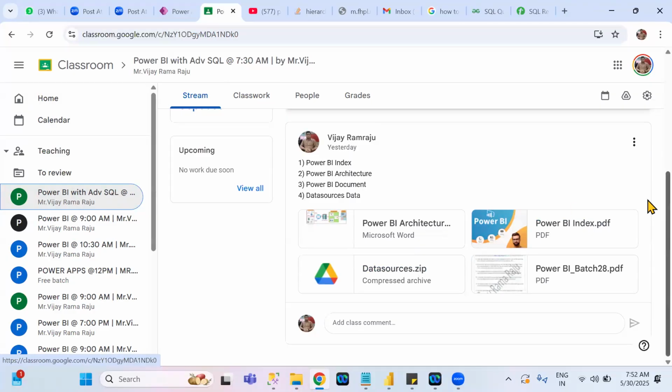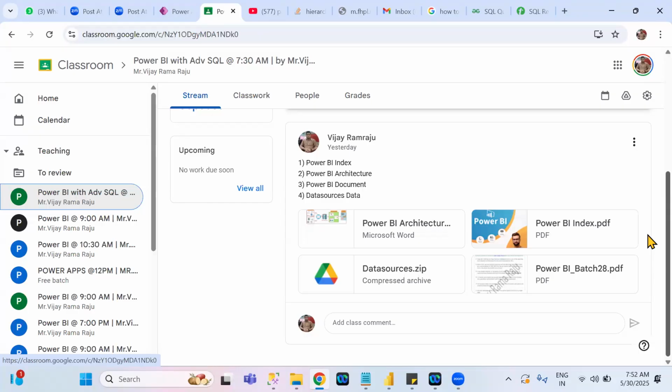Understand clearly? Any of the documents I'm uploading here, first you need to download into your local system. Why do you need to download? Because see here, this Google Classroom is a free one, not a paid one. So up to 15 days only, these documents are accessible. Suppose today I uploaded, up to 15 days those documents are accessible. After the 16th day, you're not able to access them. It will throw an error.